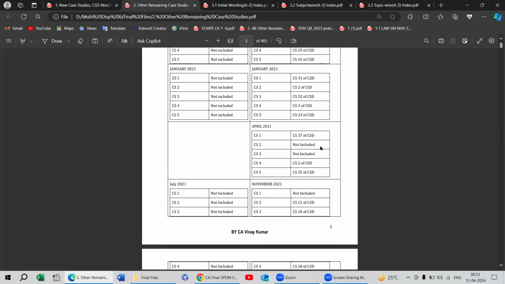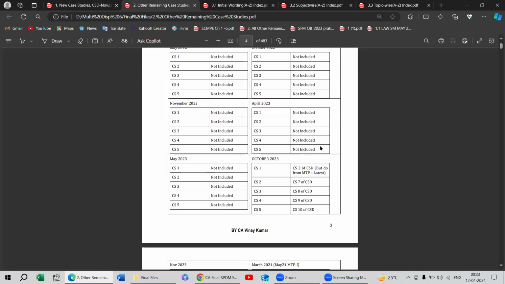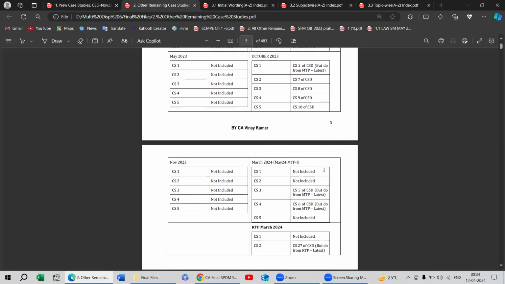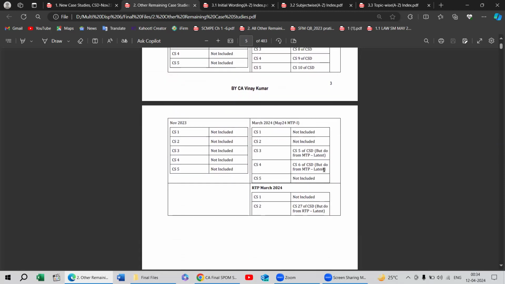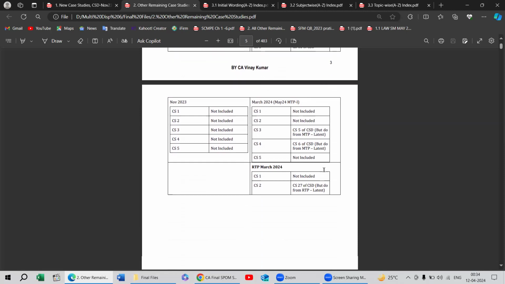If any case study is repeated, I will not keep it in this file in particular. The remaining case studies will be in the first, that is the new case study digest, so that proper reconciliation is there. Like in October 23, case study 2, but do it from the latest MTP, because the same case study 3 is there, but doing from the latest one is always preferable. Similar with the RTP and May 24 MTP, because two case studies were repeated.